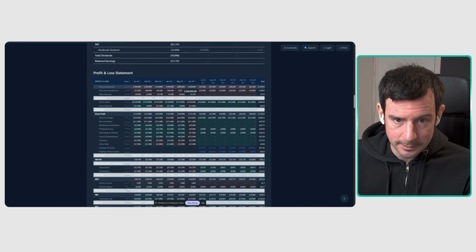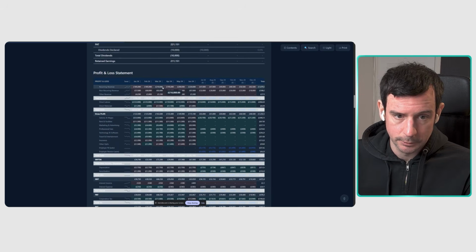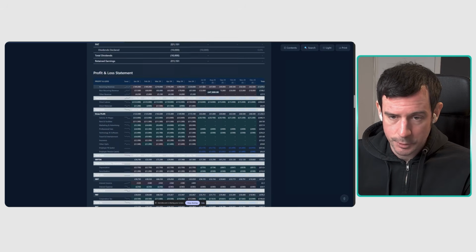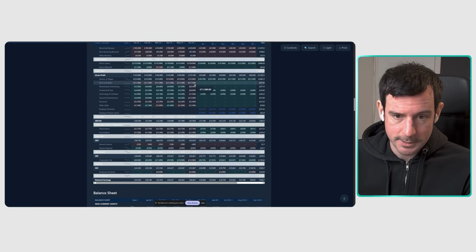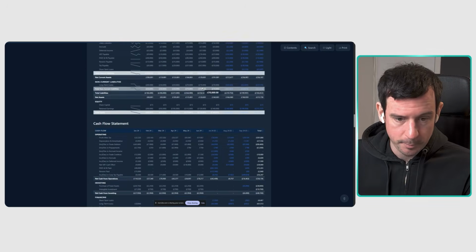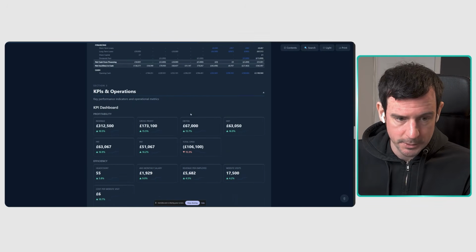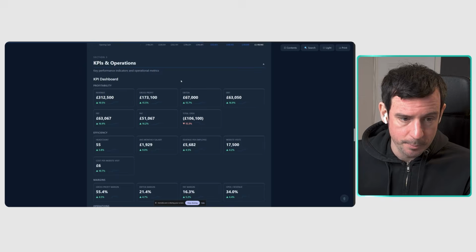We can dig a little bit deeper into our profit and loss broken down. This is actual, so this is what has happened. This is a future, what we think would happen. And we track this all on a monthly basis, compare what did happen to what we thought would happen. Same for the balance sheet, same for our cash flow position. And then we break down our KPIs and our operations in a bit more detail.